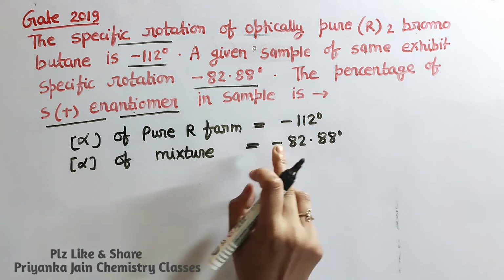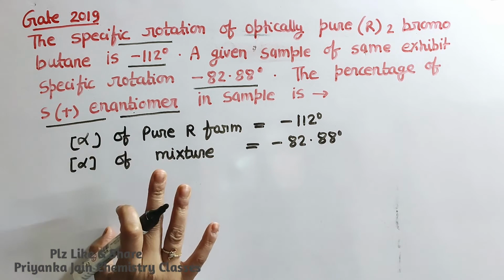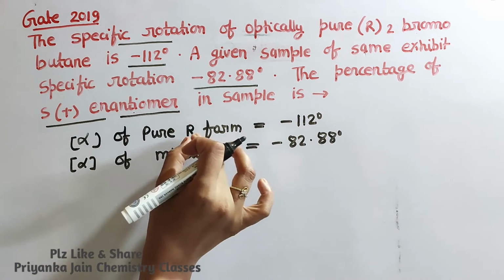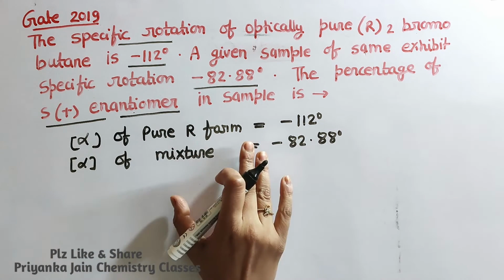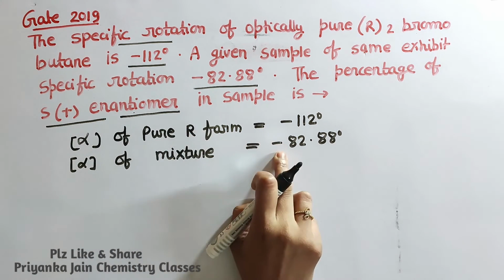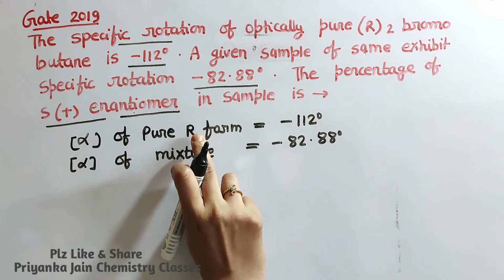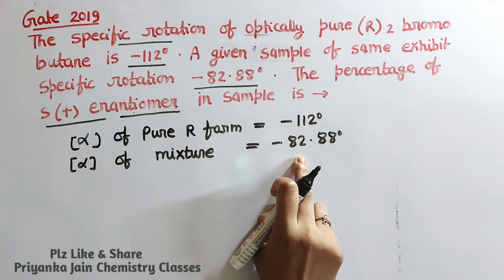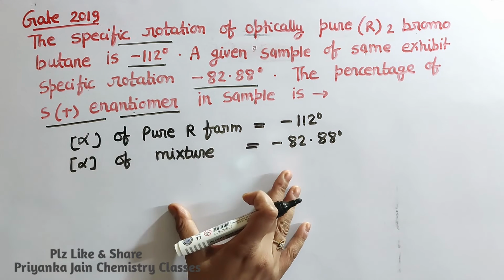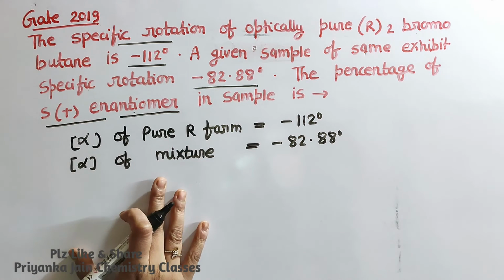From this you can see both have the same sign, minus. There is no correlation between the R form and the minus sign; these are different things. Here the minus sign is for the R form and minus 112 is for pure R, and this is for the mixture. So it is clear that in the sample the R form is present in excess.